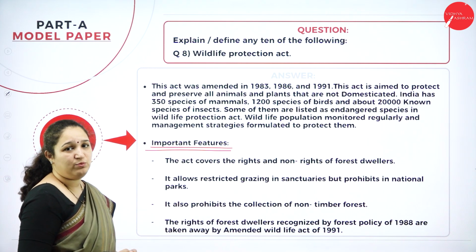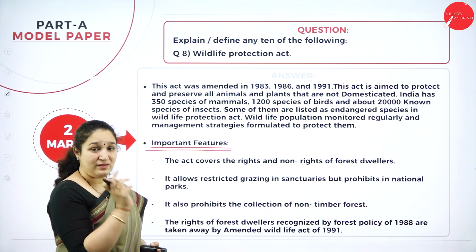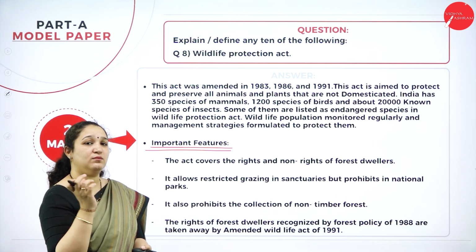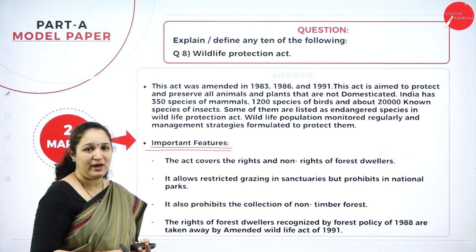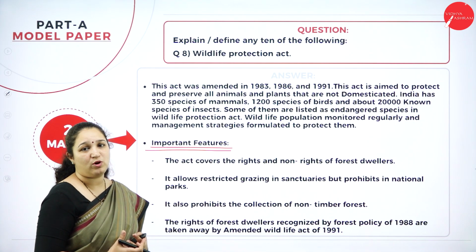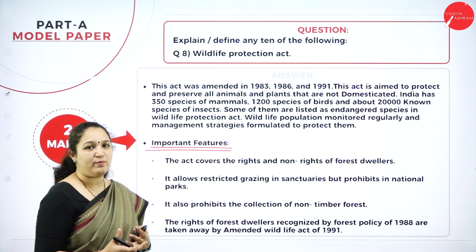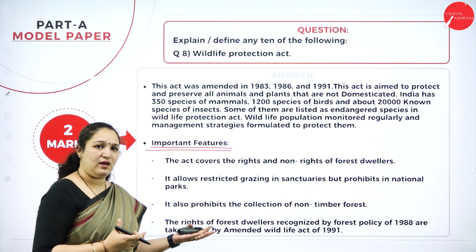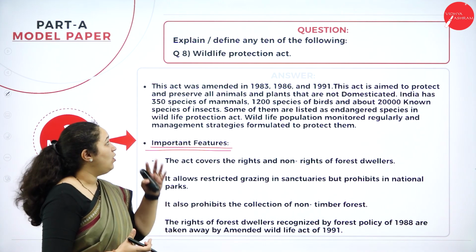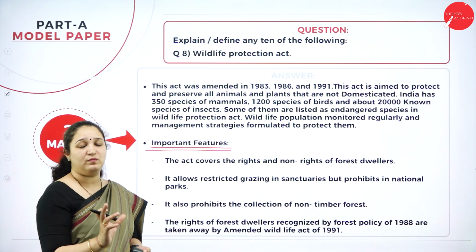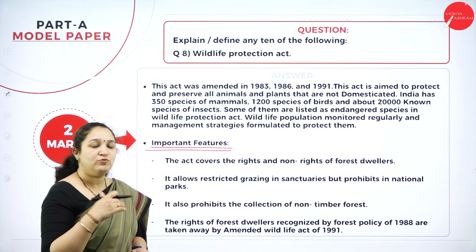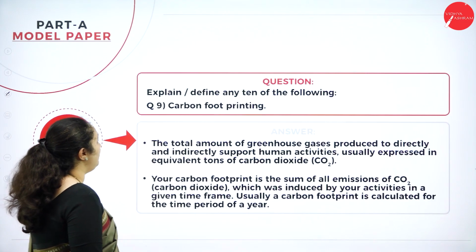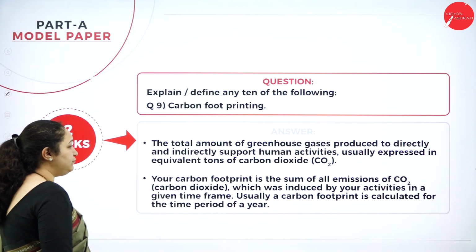So it's very, very important that you know the year when this particular act was passed, the years in which amendments were made, and the most important features, or if there are some drawbacks for the act, you can also write those. It's observed that they ask either the environmental laws, or one particular act, for either 2 marks or for 5 marks. Okay, moving forward, what is carbon footprinting?